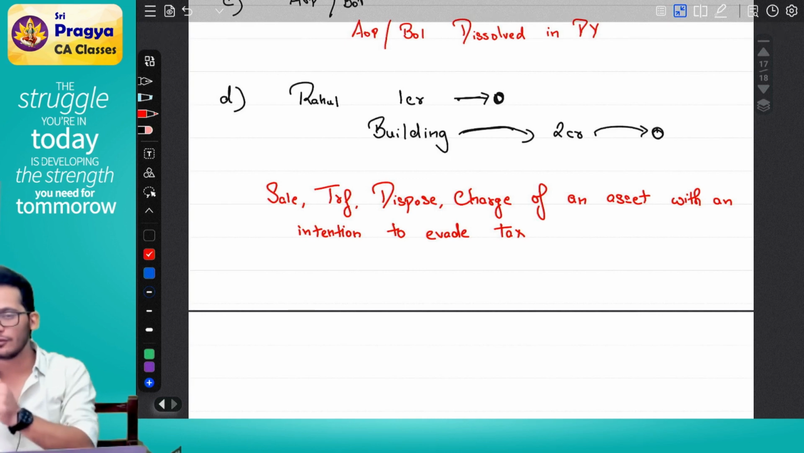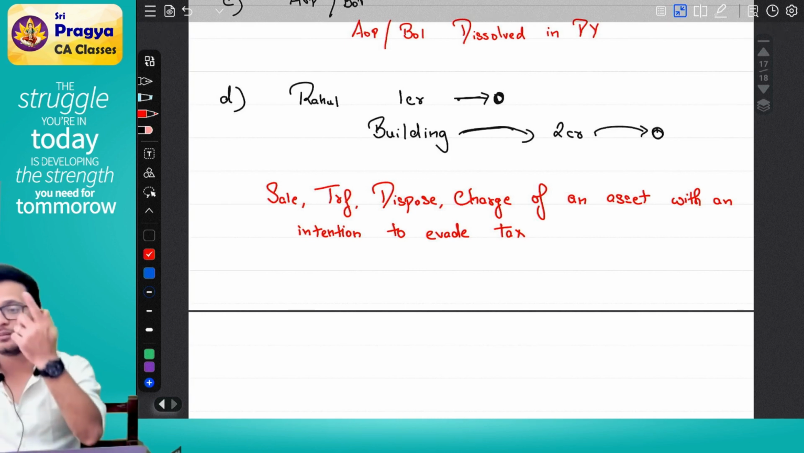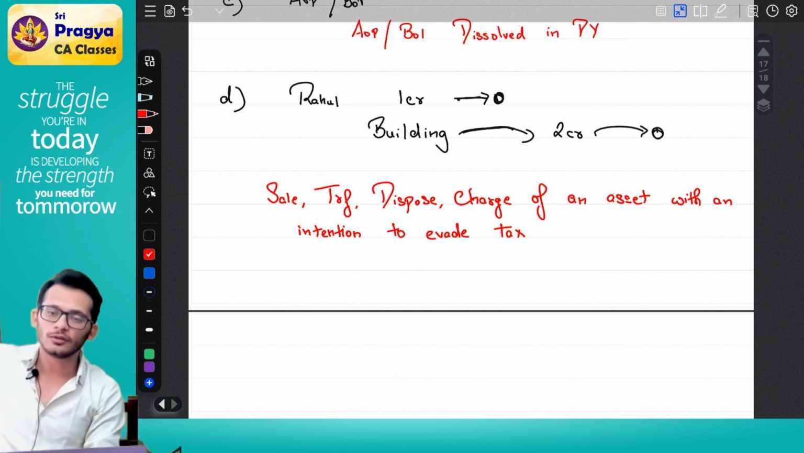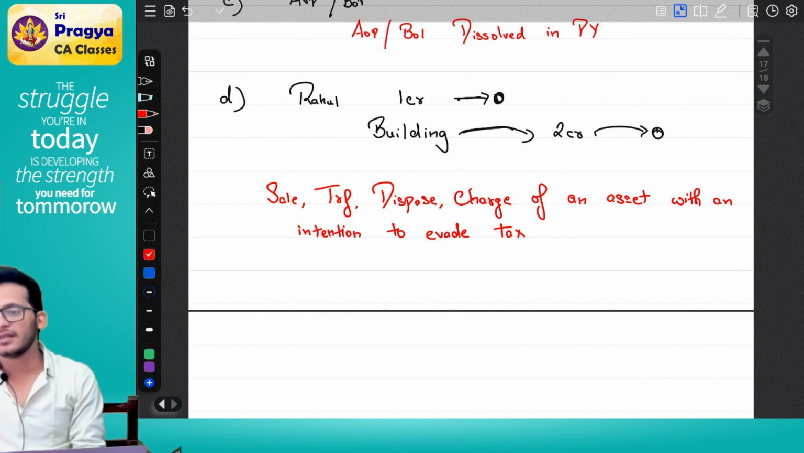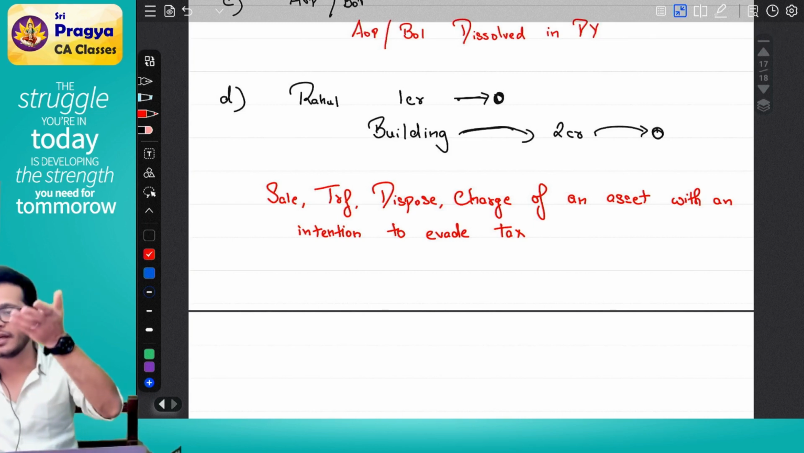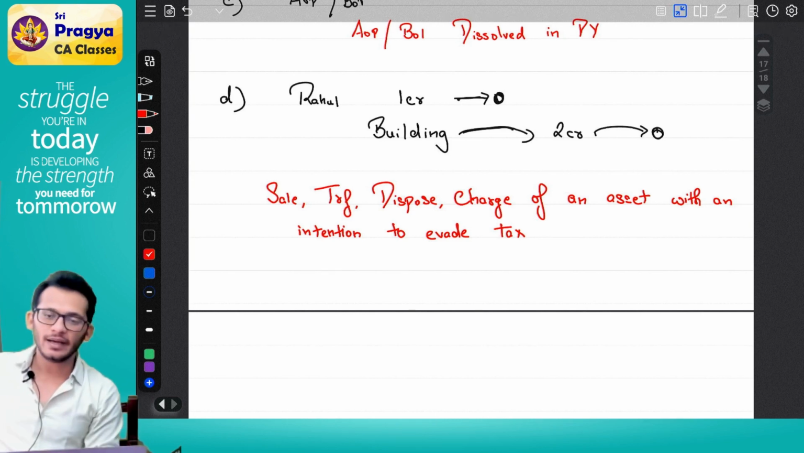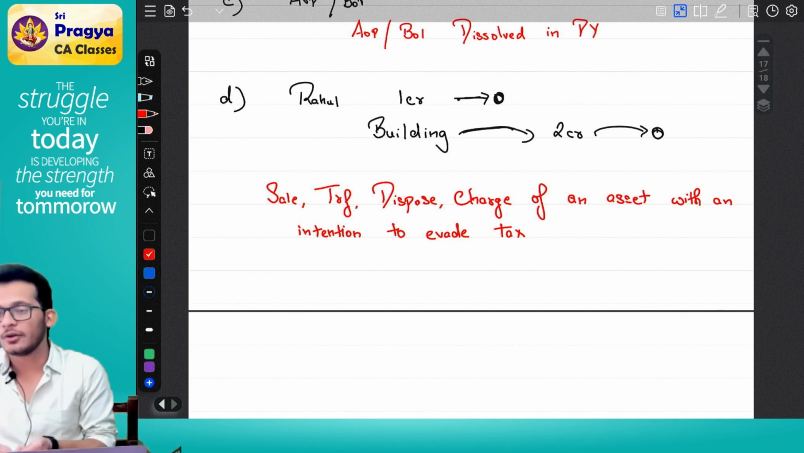In this scenario, who is more at loss? Is the seller more at loss or the buyer more at loss? The buyer will be more at loss, because the seller got the money and spent it. Rahul already got the 2 crores. He spent it off also. Now, if the sale is not valid, what will happen? The buyer does not have the building. What will the buyer come and do? The buyer will come and say, sir, I got the building for 2 crores.